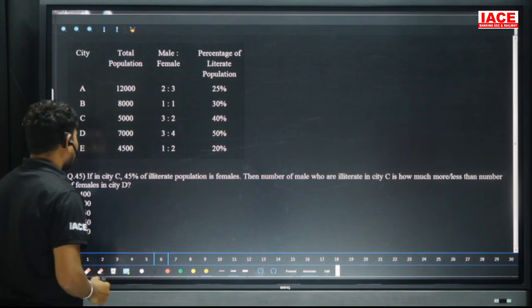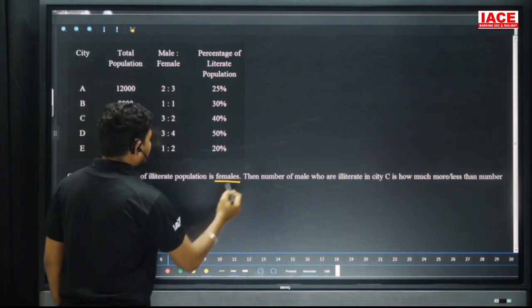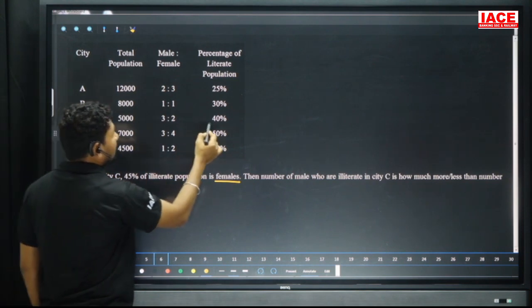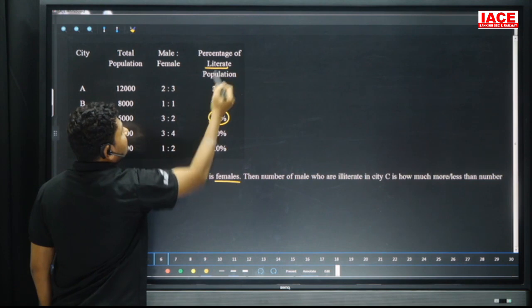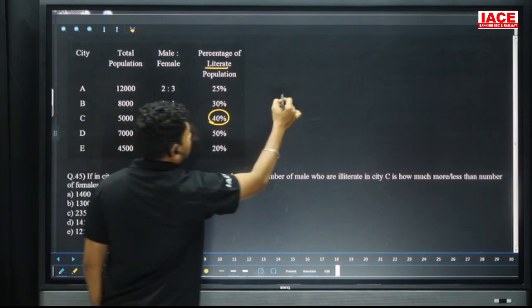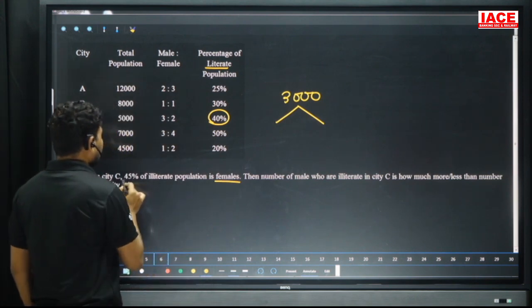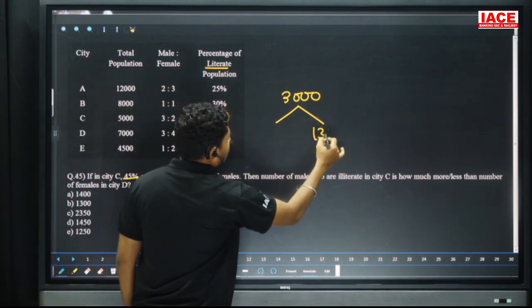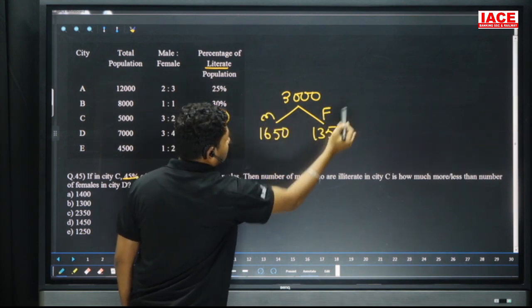Question number 45. If in city C 45 percentage of the illiterate population belongs to females, and city C is 40 percentage literate, it means 60 percentage illiterate, which is equal to 60 percentage of 5,000, here 3,000. Out of this, 45 percentage belongs to females, so 1350, and the remaining is 1650. This is males and this belongs to females.